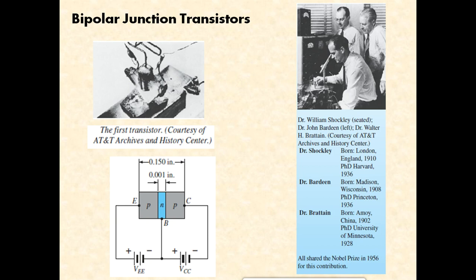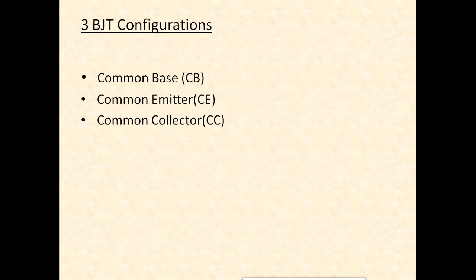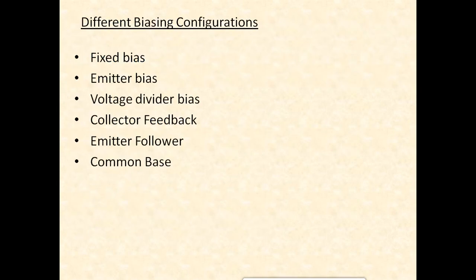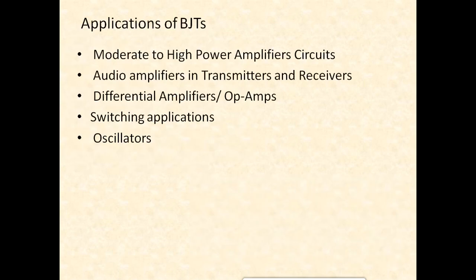Once we start with our syllabus and study the JFETs, we will understand that JFETs and MOSFETs are all unipolar devices, which means the current is either due to holes or due to electrons, whereas in a BJT it is due to holes as well as electrons. You should never forget this point. Alright, so we looked at the structure, its construction, operation, three configurations, then DC biasing, different fixed bias, emitter bias, voltage divider, collector, and so on, and finally the applications.